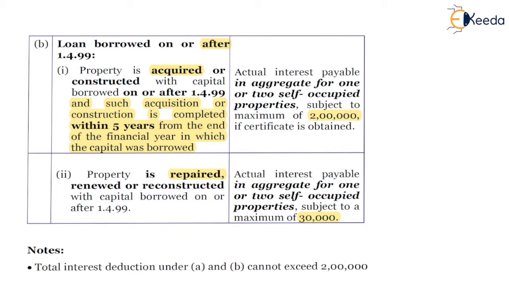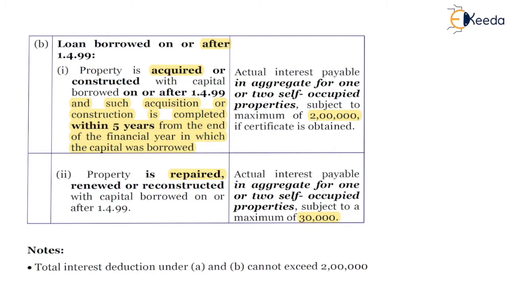So for repair purposes, the deduction on interest cannot exceed 30,000, and for acquisition purposes, the deduction can be increased to 2 lakhs if it is borrowed on or after 1st of April 1999.